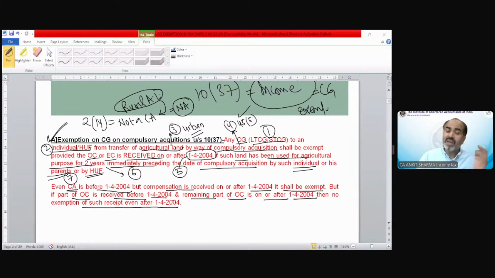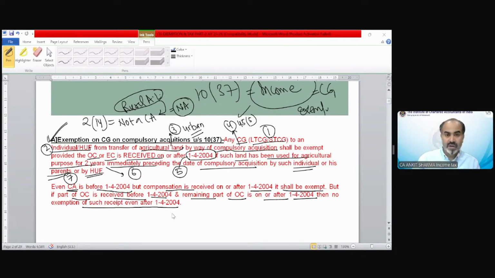So there would not be any exemption if part of the OC has been received before 1st April 2004. If part of the EC has been received before and some more EC has been received after, then it would be possible. But in case of OC, the full amount is going to be taxable. So that was section 10(37). That is the real exemption. And you can see how many important points are in these simple 4 or 5 lines. We have almost 7 important things to be remembered to implement this exemption in an examination.